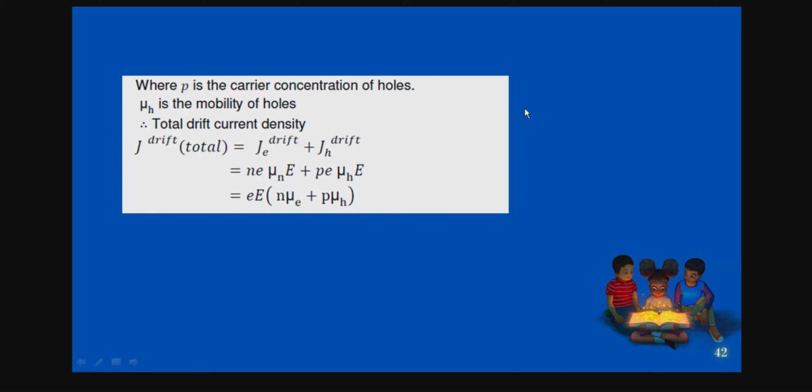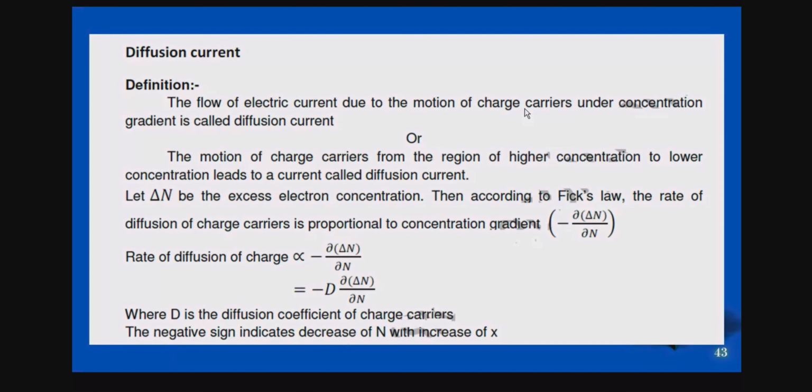So this is about the drift current. Then let us go for the diffusion current. What is the diffusion current? We can have the definition here clearly. The flow of electric current due to motion of charge carriers under an external electric field is called drift current, but under a concentration gradient it is called diffusion current.